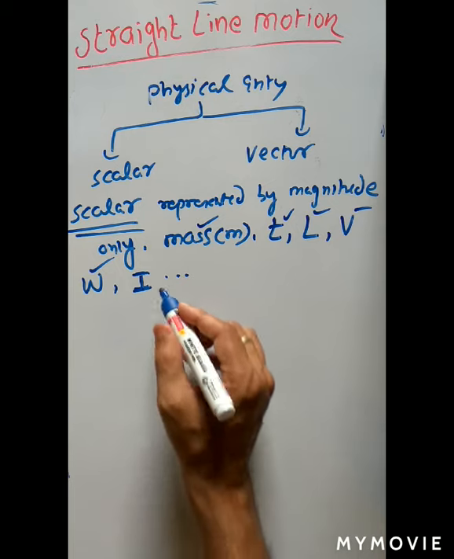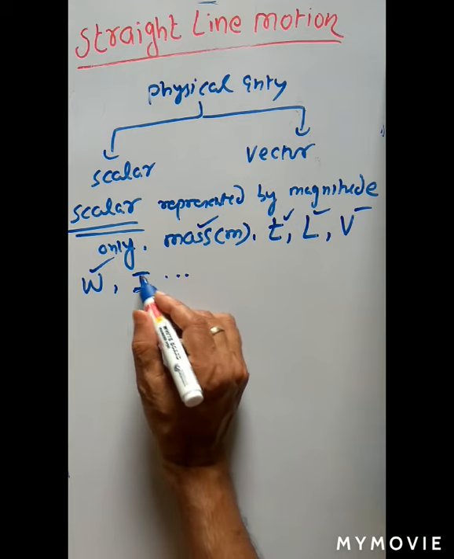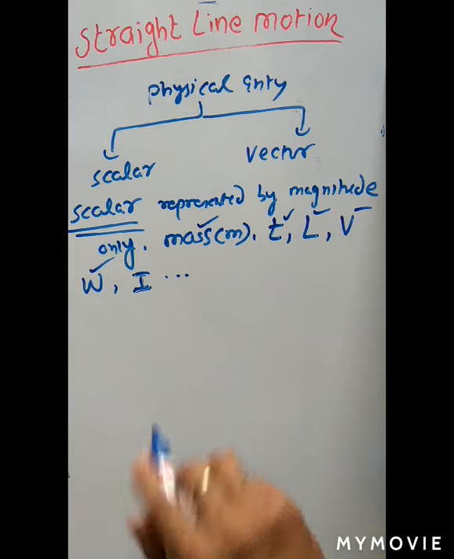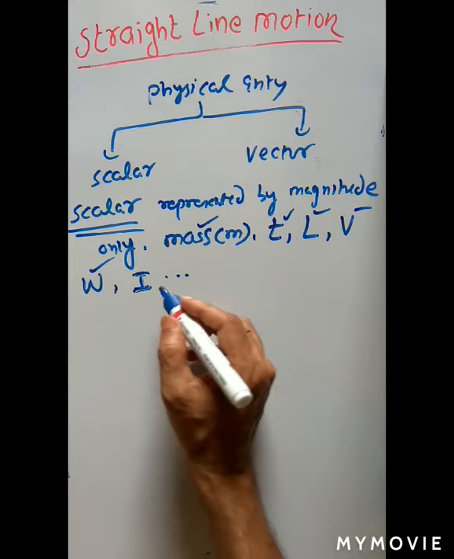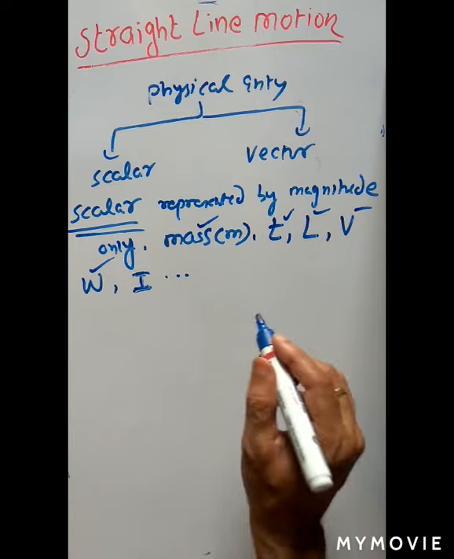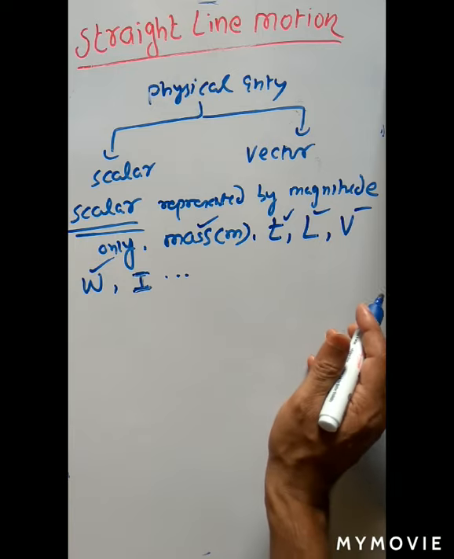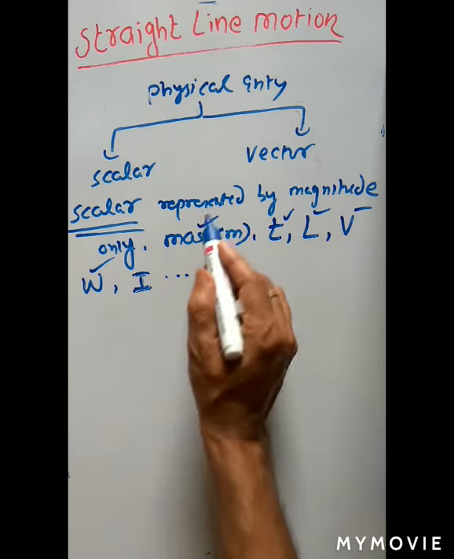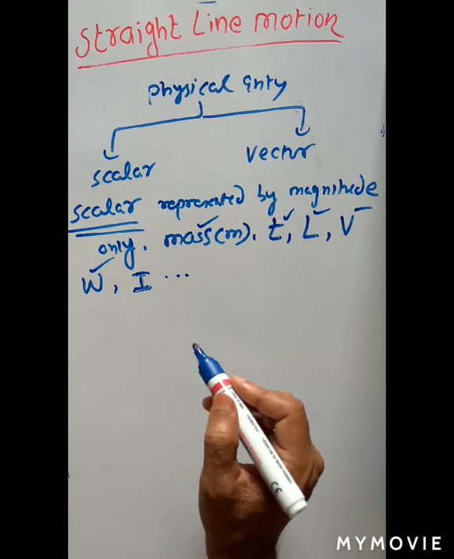I will explain. Because the addition of current follows the laws of algebraical addition. We can add current algebraically. That is 3 ampere plus 4 ampere is always 7 ampere. So current addition obeys the laws of scalar addition, that is called algebraical addition.